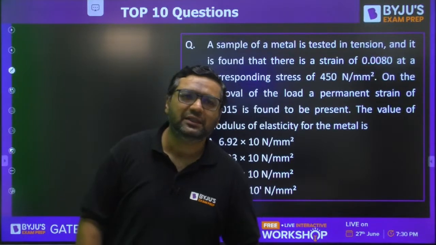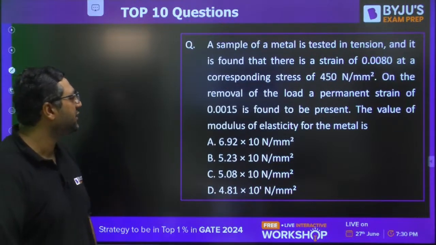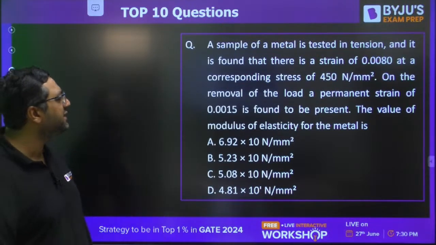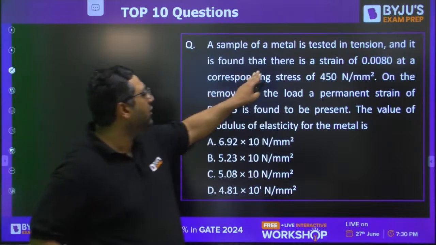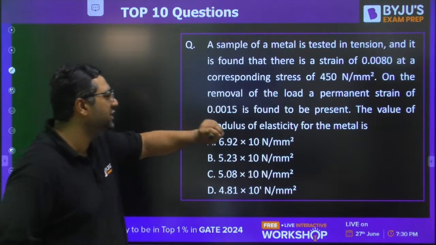Okay, so this is the very first question, guys, in front of you. A sample of a material is tested in tension and it is found that there is a strain of 0.0080 at a corresponding stress of this.